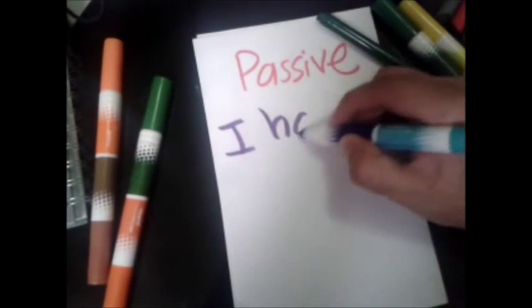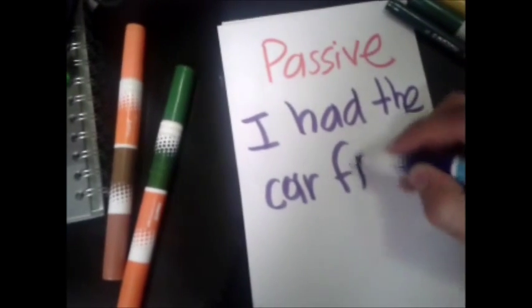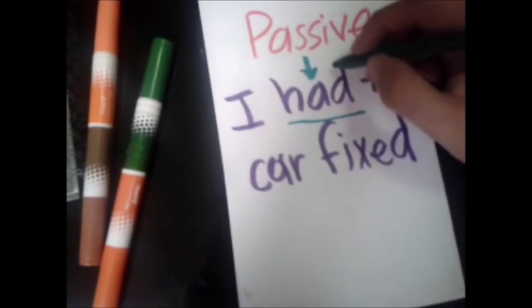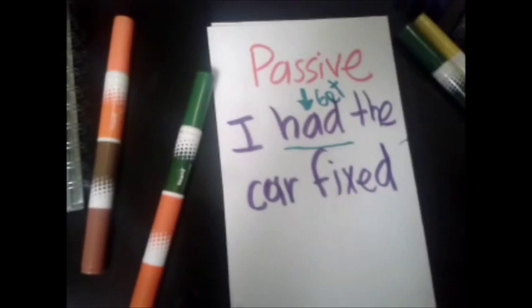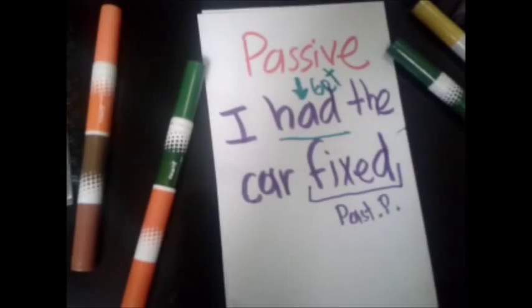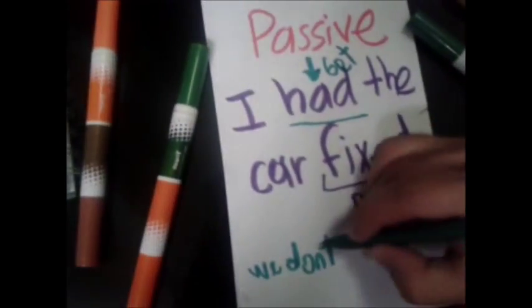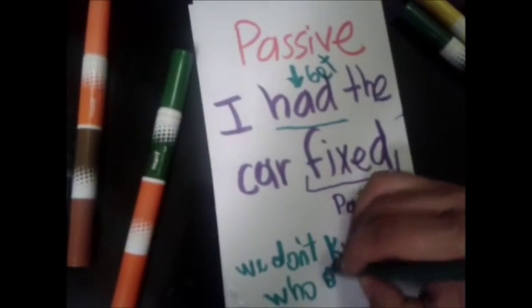Now we're going to talk about the structure of passive causative sentences. Here is an example. I had the car fixed. We have the causative, that is have or get in any form, and the past participle of the verb. Okay? So in this type of sentence, we really don't know who did the action. Okay, I had the car fixed. Someone fixed the car for me.